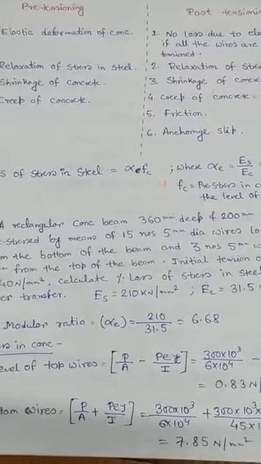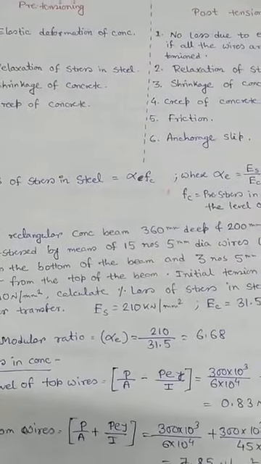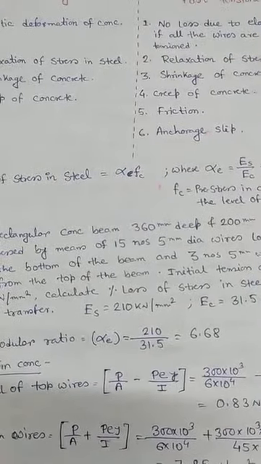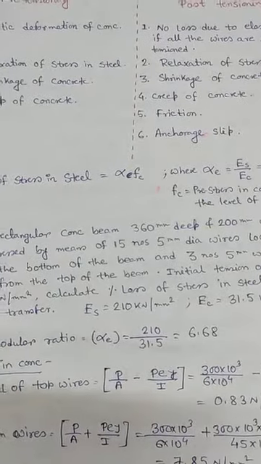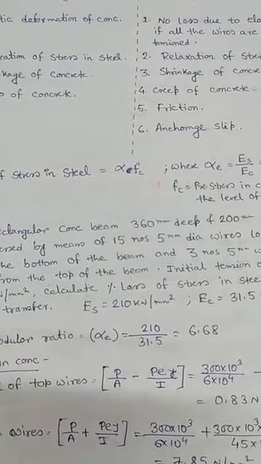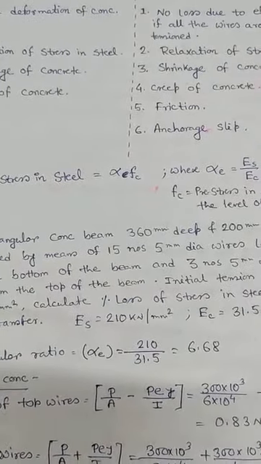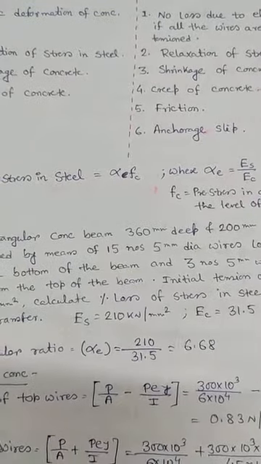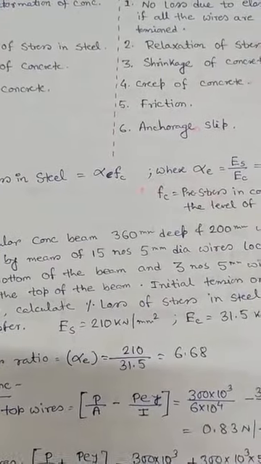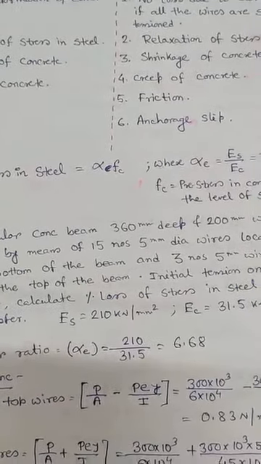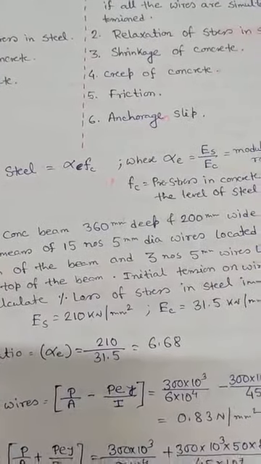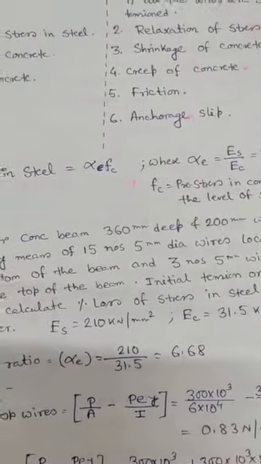Actually, even during pre-stressing of tendons and transfer of pre-stress, there is a drop of pre-stress from the initially applied stress, and this reduction of pre-stress is called loss in pre-stress, right? Early attempts to produce pre-stress concrete were not successful due to loss of pre-stress transferred to concrete after a few years, and pre-stress loss is nothing but the reduction of initial applied stress to an effective value. In other words, loss in pre-stress is the difference between the initial pre-stress that we have applied and the effective pre-stress that remains in a member.